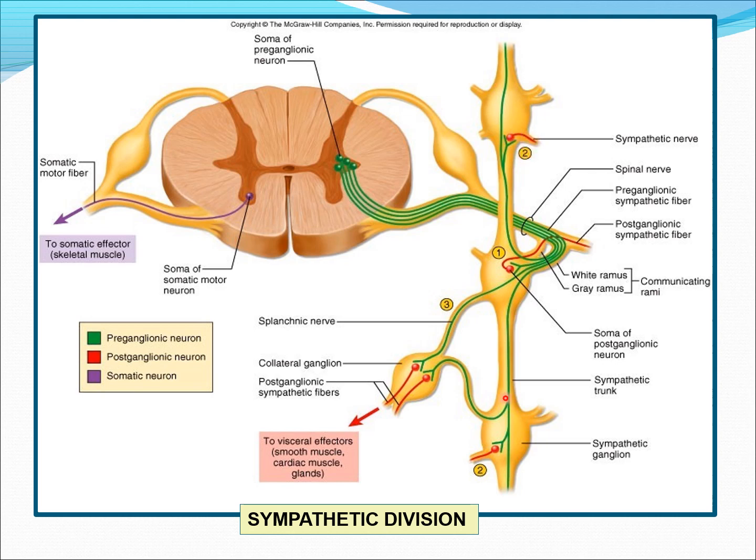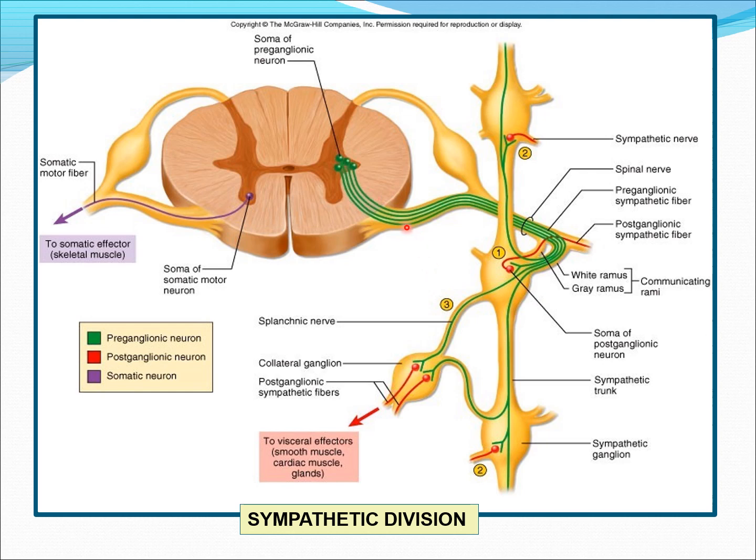This is second and this is second. It can ascend or it can descend. That is a second mechanism. The third mechanism is it can bypass the first autonomic ganglion and come to a prevertebral ganglion. It is otherwise called a collateral ganglion. It can come to a collateral ganglion, synapse there, and from the collateral ganglion, the postganglionic fiber starts and goes to visceral organ or target organ. That is the third mechanism.